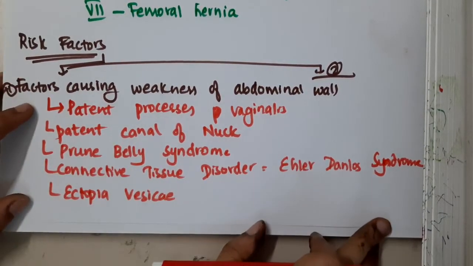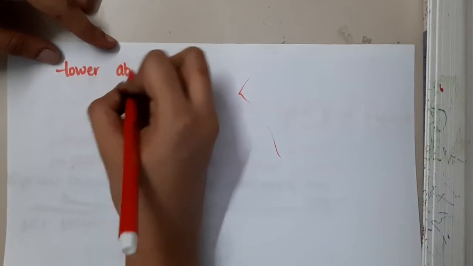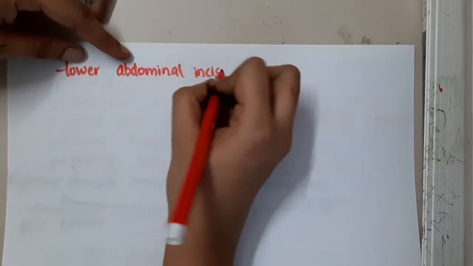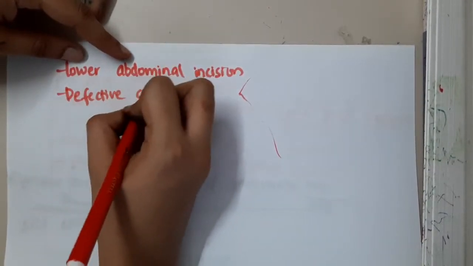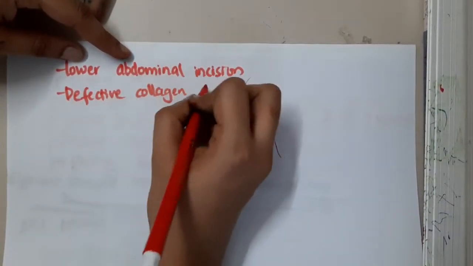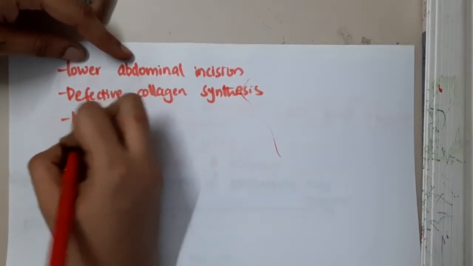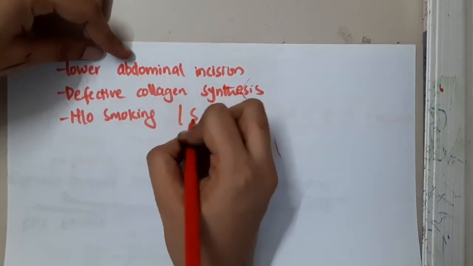All these will cause weakness of the abdominal wall. And then any lower abdominal incision, or defective collagen synthesis, or if the patient has any history of smoking or steroid intake.